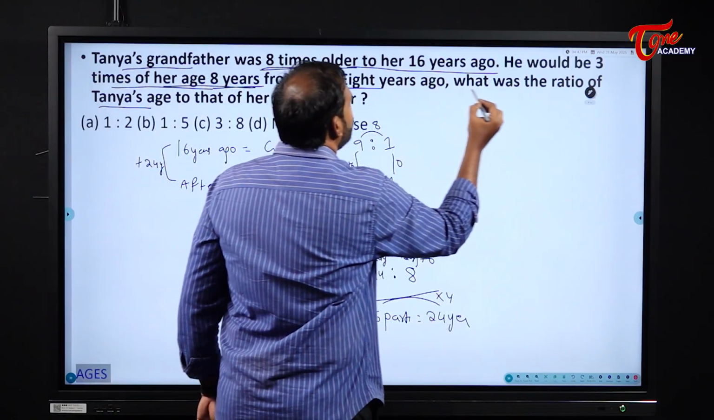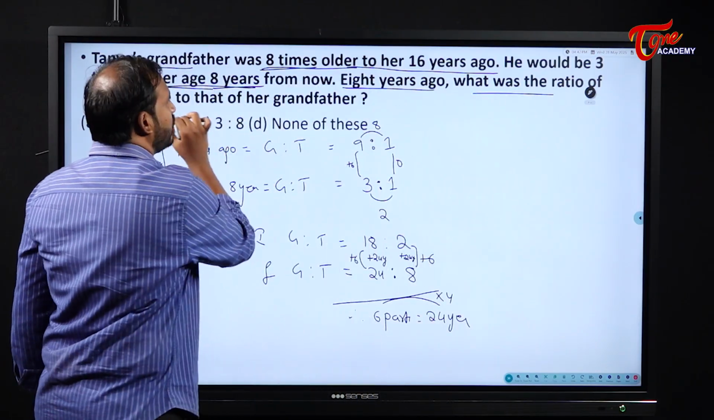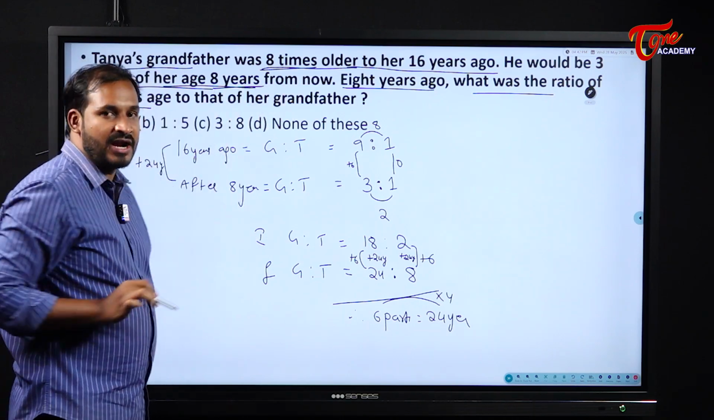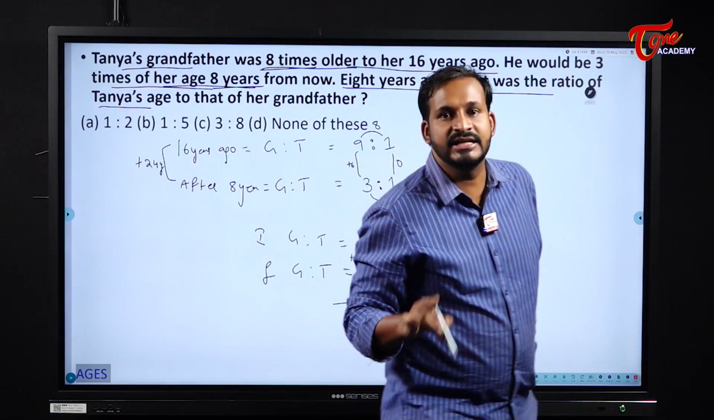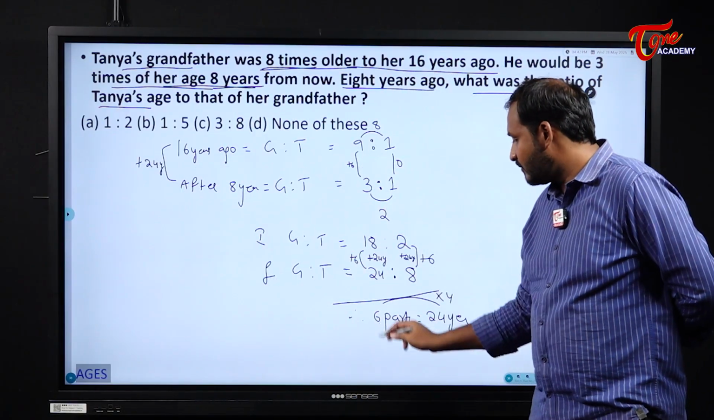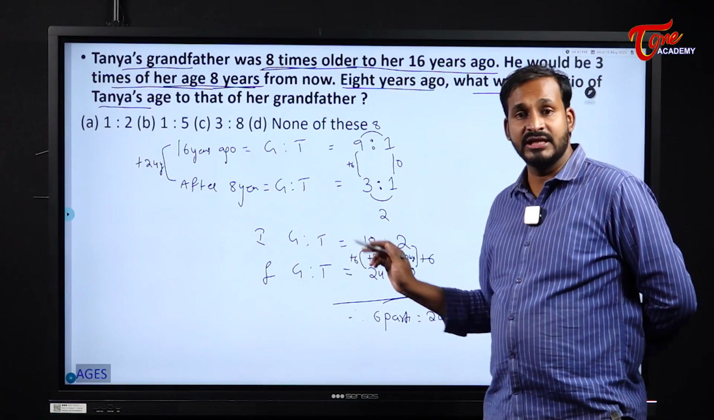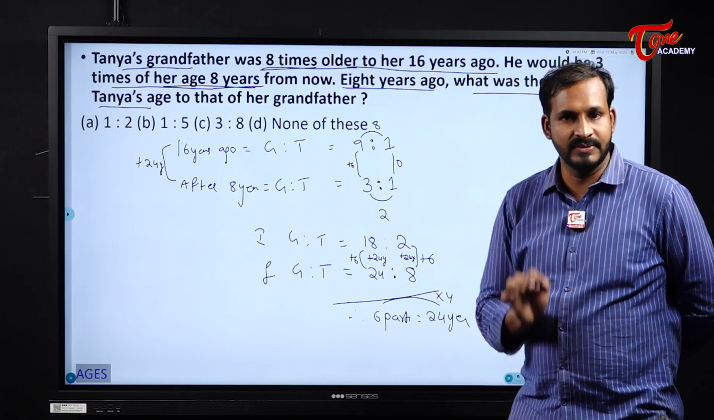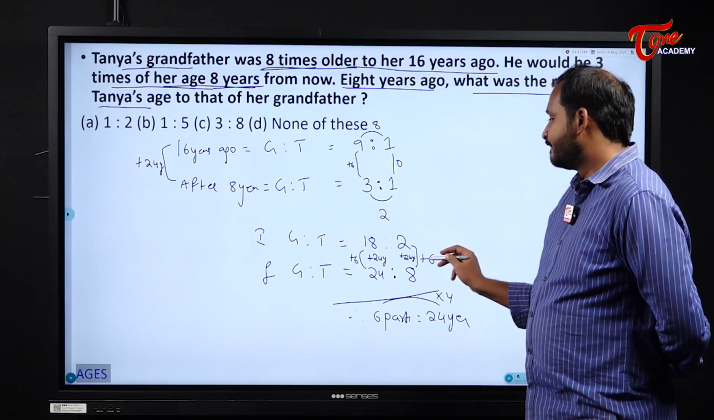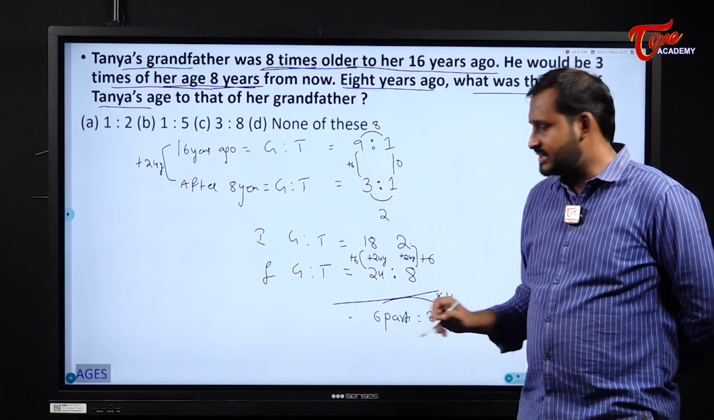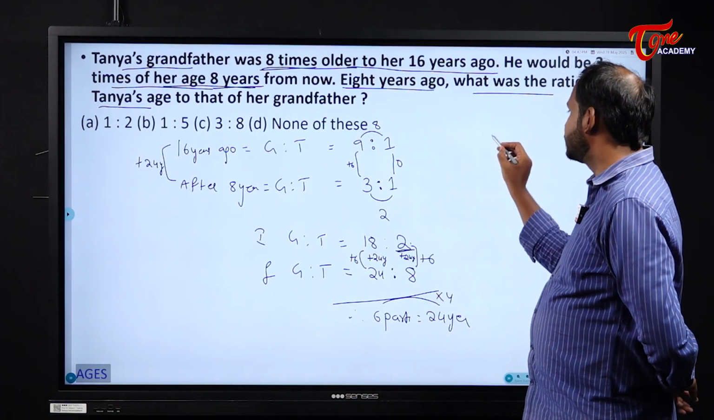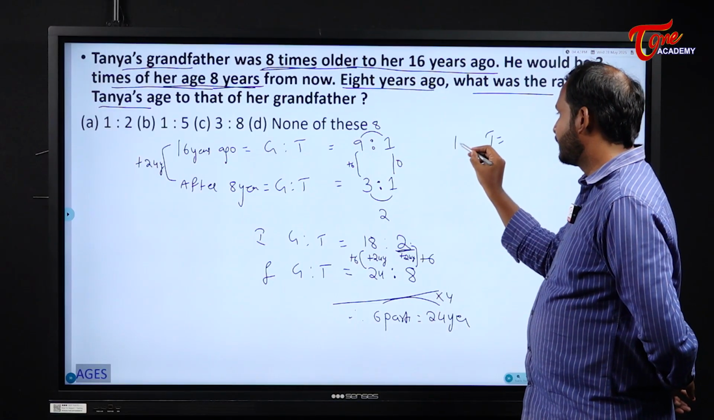8 years ago, what was the ratio of Tanya's age to that of grandfather's age? Please be careful. First we need to write Tanya's age and then the grandfather's age. Why? Because till now in all the cases we have written grandfather's age and next Tanya's age. So please be careful with that one. Now first of all, we will find Tanya's age 16 years ago.